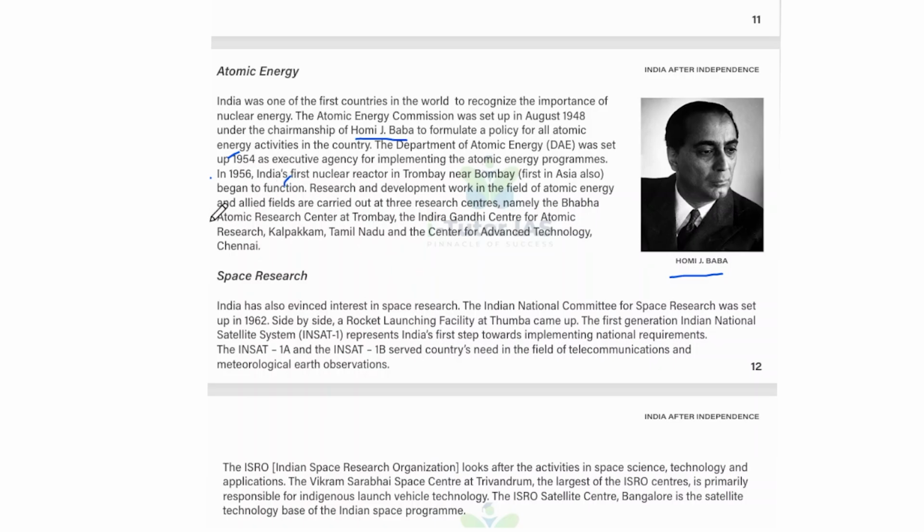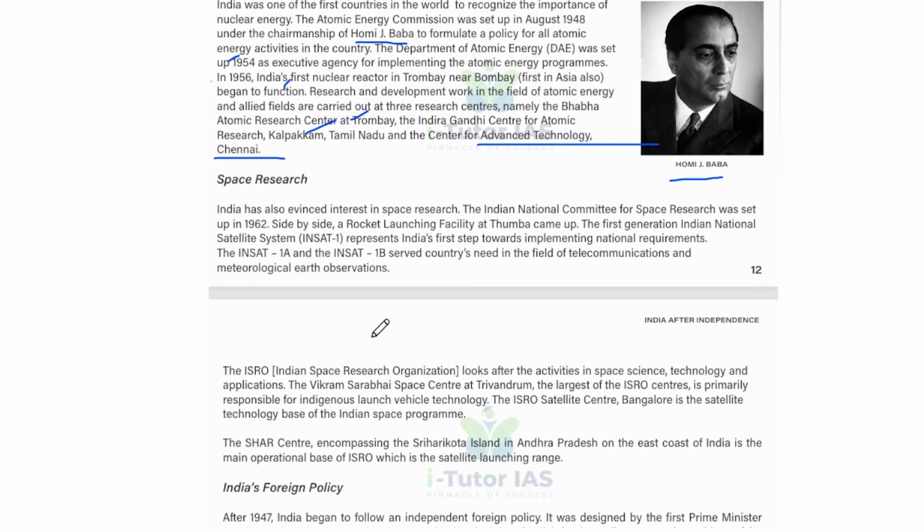Research and development work in the field of atomic energy and allied fields is carried out at three research centers, namely Bhabha Atomic Research Centre at Trombay, Indira Gandhi Centre for Atomic Research at Kalpakkam in Tamil Nadu, and the Centre for Advanced Technology in Chennai. So this is the development of the atomic energy field.